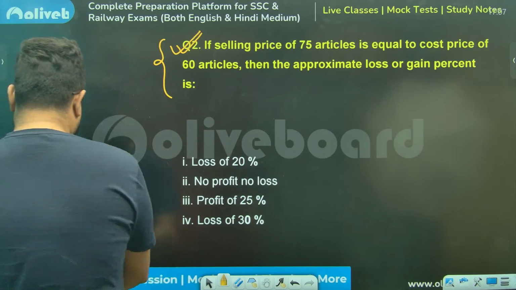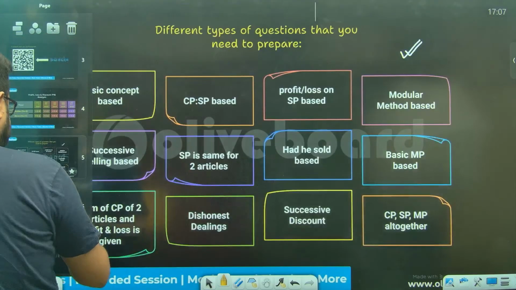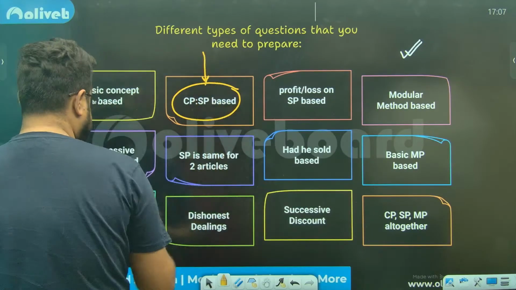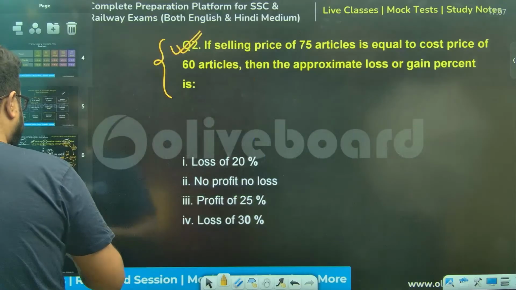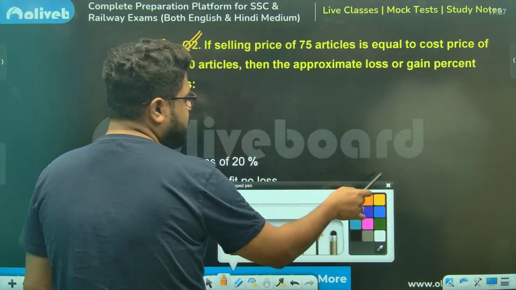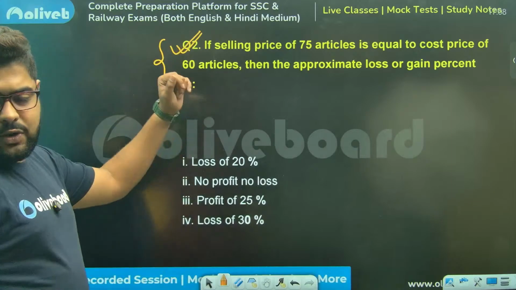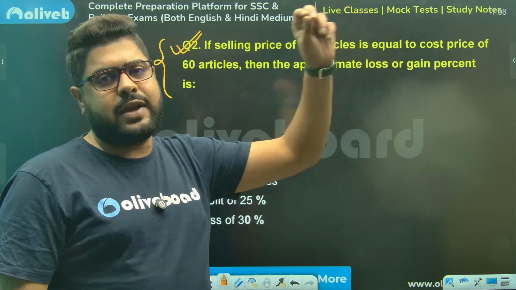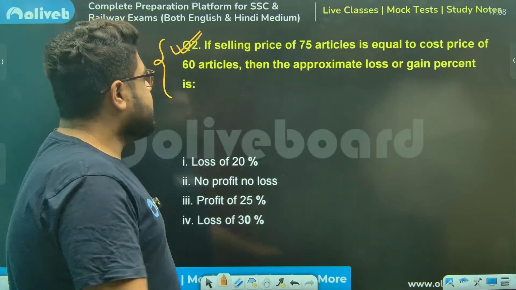Sir, every time I give the timer, now we face this problem. Sir, this is the CP ratio SP based questions. Very common, but very simple to solve as well, if you know how to solve. Sir, what is to be given? Whatever the equation is, write it. From there, figure out the CP ratio SP.